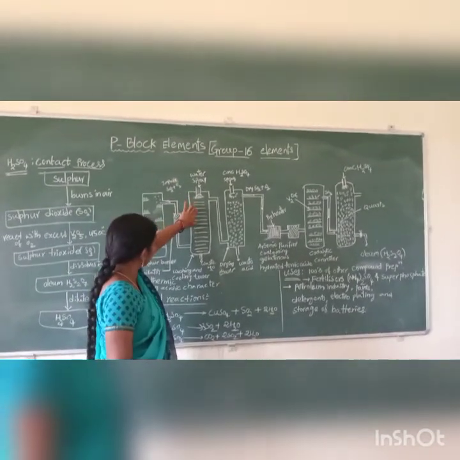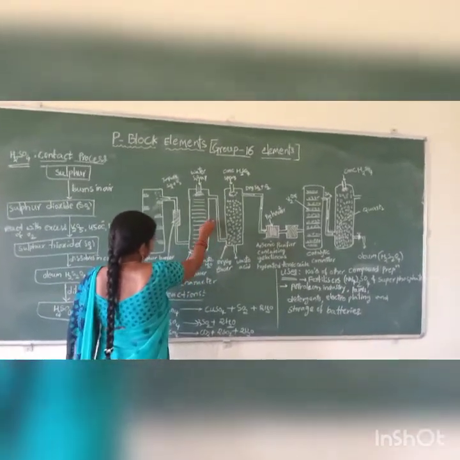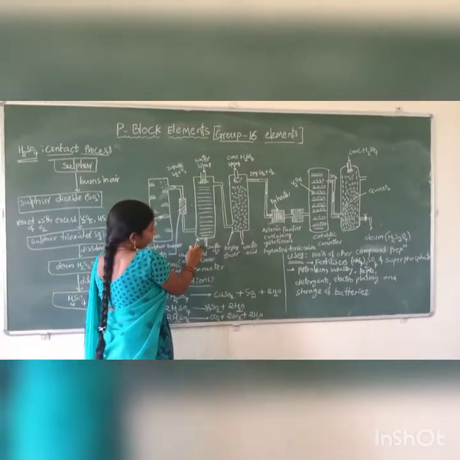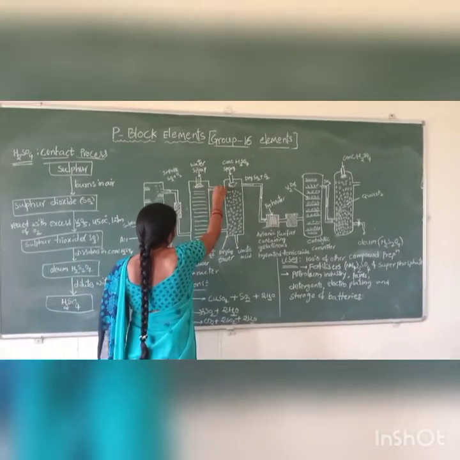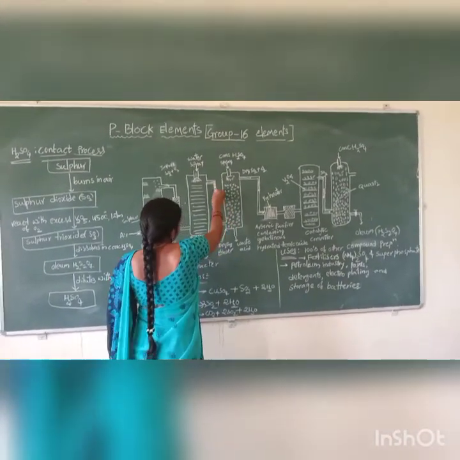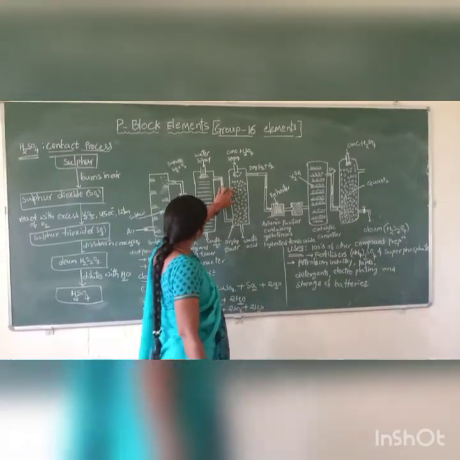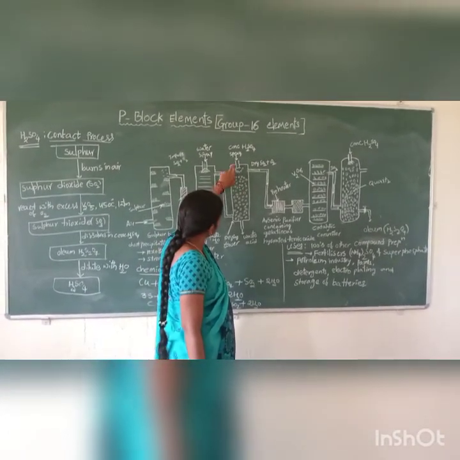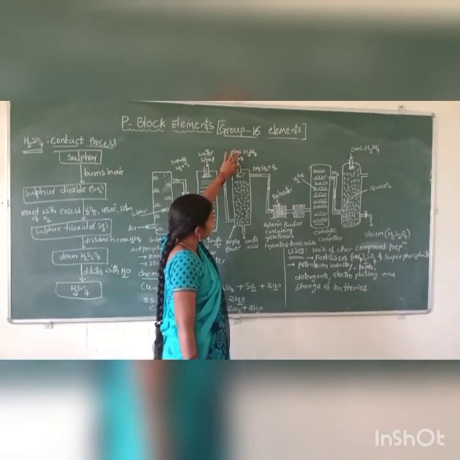Water sprayers cool the sulfur dioxide. This is the washing and cooling tower. The waste water is removed in this way. The remaining SO2 and oxygen pass through this vessel, the drying tower. Concentrated sulfuric acid is sprayed in it. This is the process.